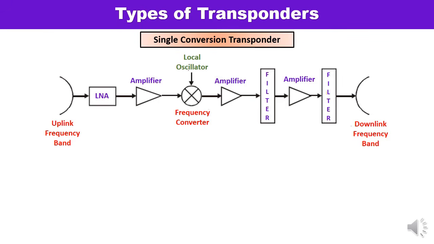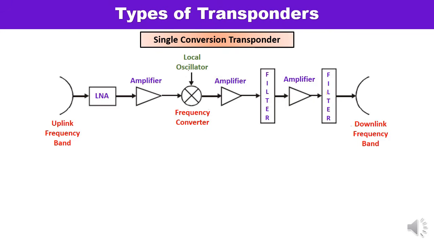The single conversion type transponder describes the tendency of a satellite transponder which amplifies and shows non-linear response close to the maximum power output, and it gives a more linear response at low power levels. So you must remember, more linear response at low power level, right?